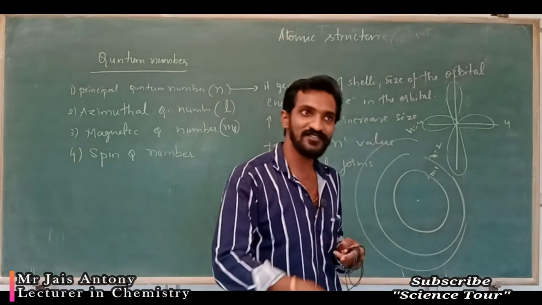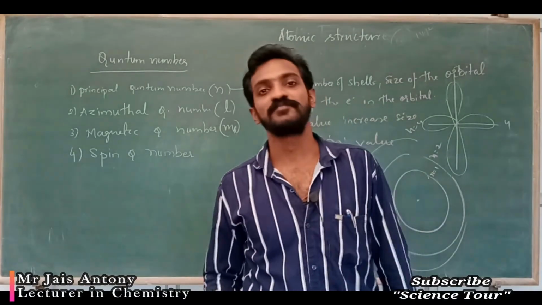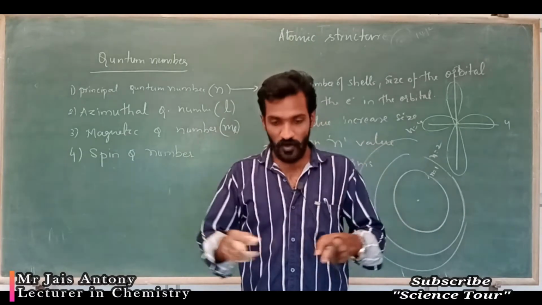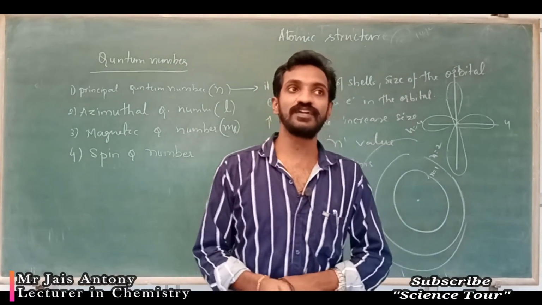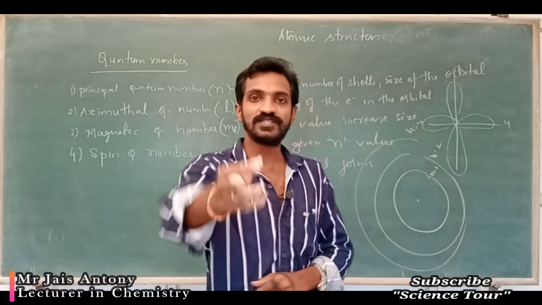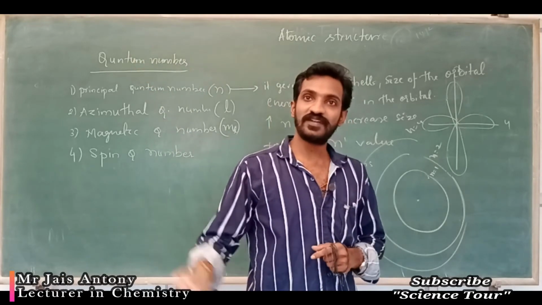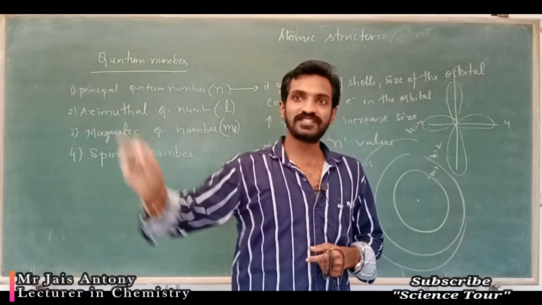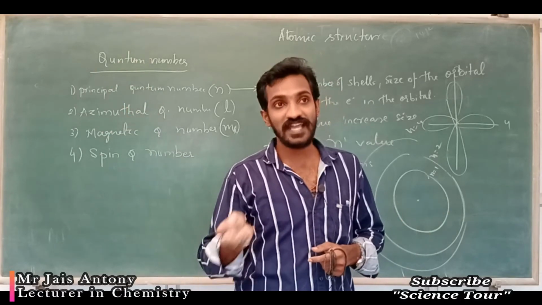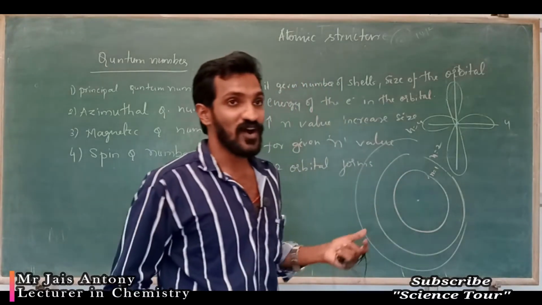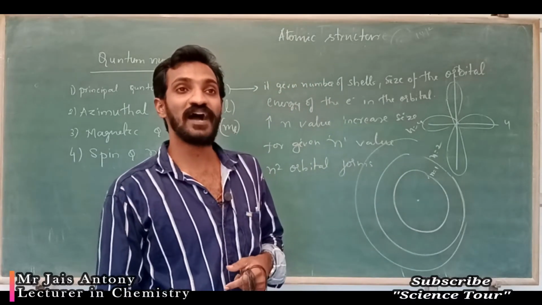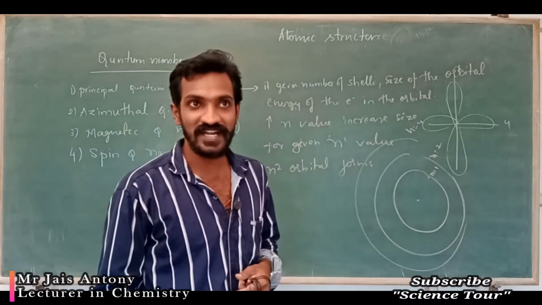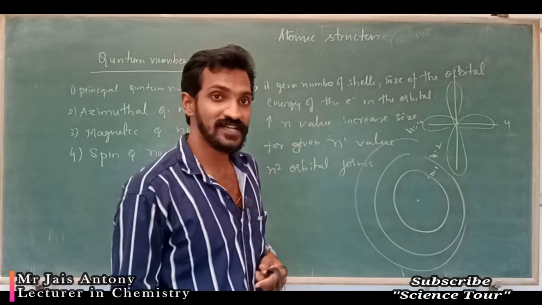Like a highway road of the electron, you can call it that. Understood? Orbital means it is the shelter where the electron can stay. Your house has a different name given, like Mangala or Sumangali house, and in that house you are staying. Same way, the house of the electron is called orbital. The path of the electron, like a highway, is called orbit.